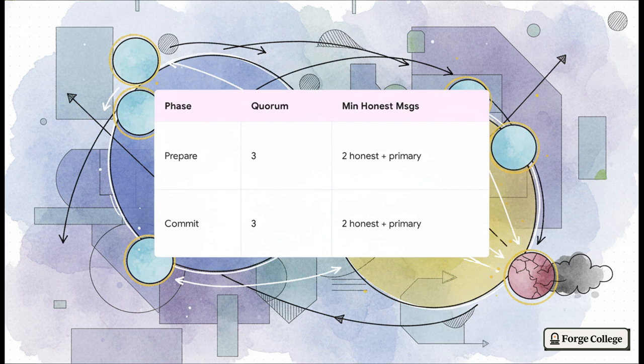Well, think about it. If there are only 4 nodes total, any 2 quorums of 3 mathematically have to overlap by at least 2 nodes. Since we know only 1 node is faulty, that overlap absolutely guarantees that at least 1 honest, truthful replica is sitting in both groups. That single honest node acts as an anchor. It stops the network from ever accidentally approving 2 conflicting values for the exact same slot. It's a beautiful, elegant mathematical proof that the liars simply can't win.